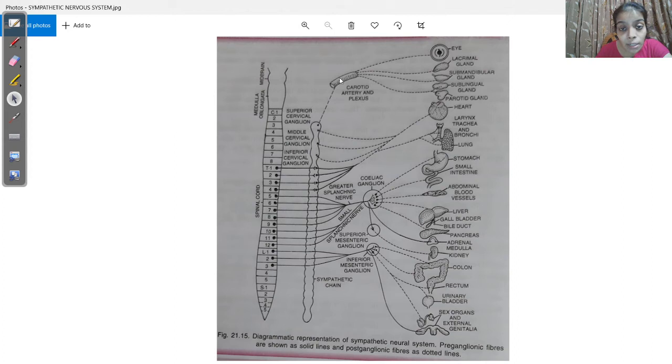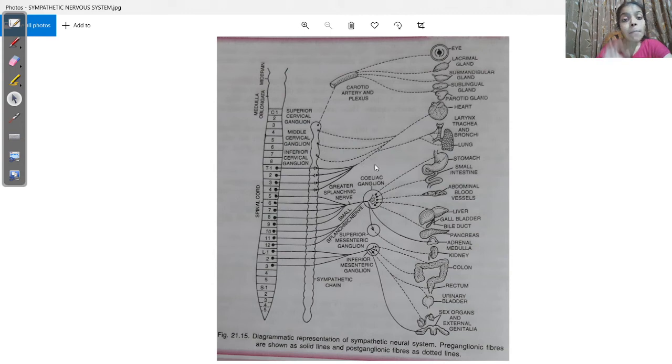These blood vessels are supplied by sympathetic nerves. From here so many postganglionic nerve fibers are emerging, supplying the eye, the salivary gland, the heart, the larynx, the lungs.